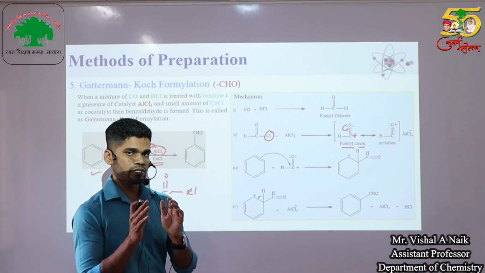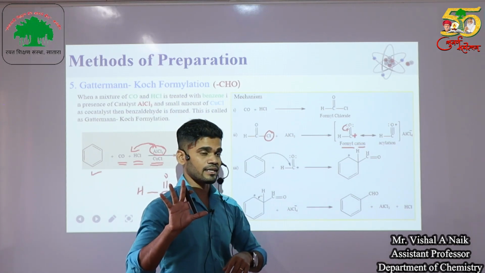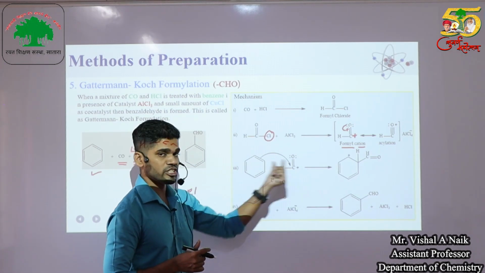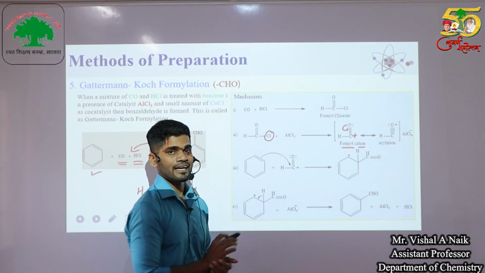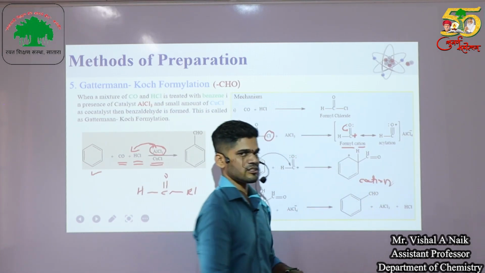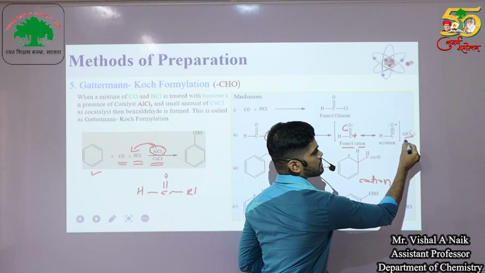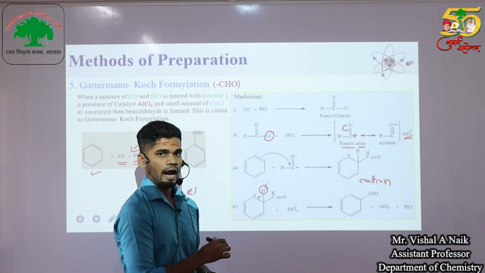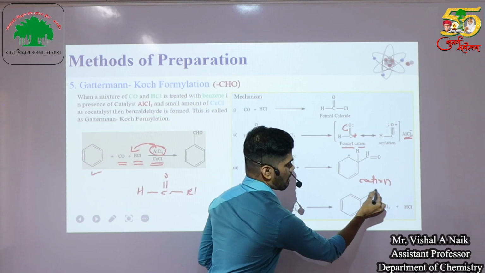So in the first step formyl chloride is formed, and in the second step that formyl chloride gets converted into an electrophile, that is the formyl cation. With that formyl cation, the electrophilic substitution reaction takes place in the third step. The electron rich aromatic ring attacks the electron deficient carbon and we get a cation. This is an aromatic cation, which is unstable. We already know that aromatic cations are unstable. So the AlCl4 minus, formed in the second step, absorbs this hydrogen atom, the electrons migrate again, and we get a stable aromatic compound, that is an aldehyde.